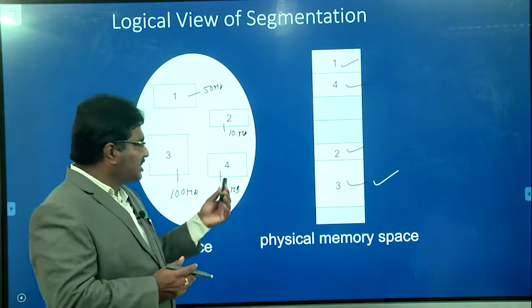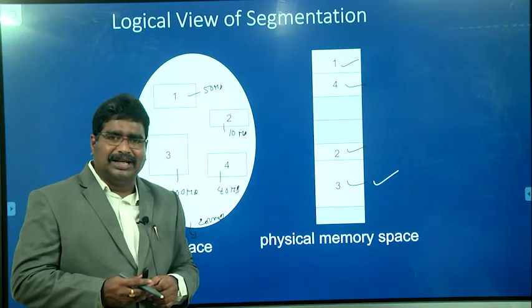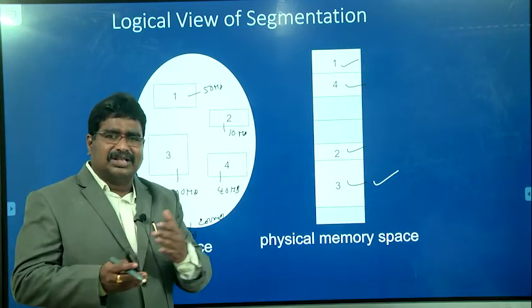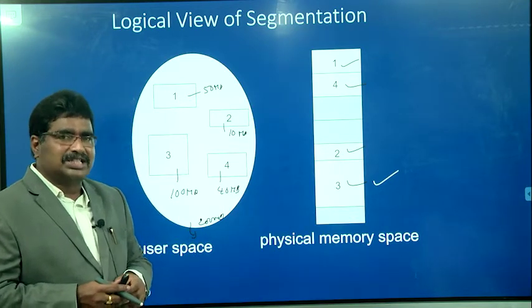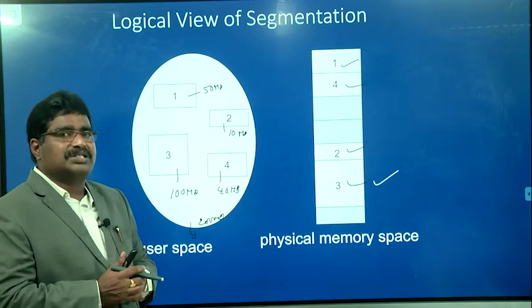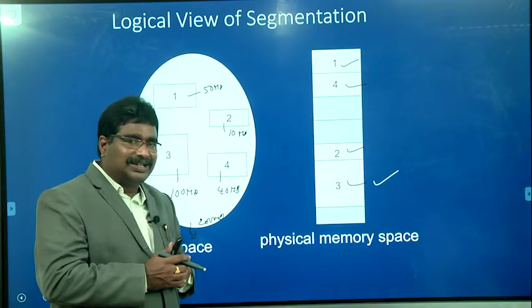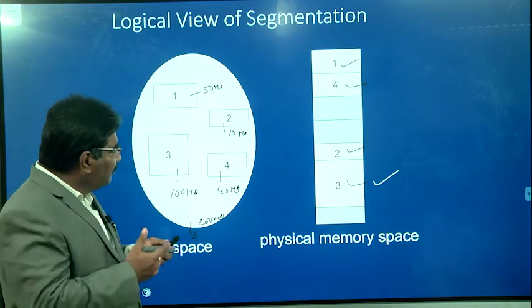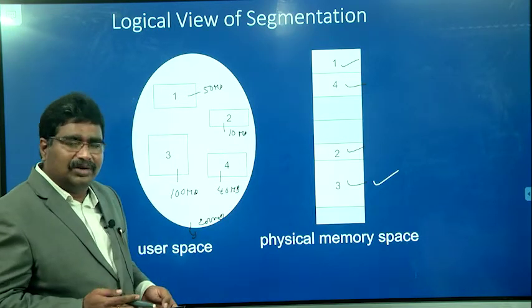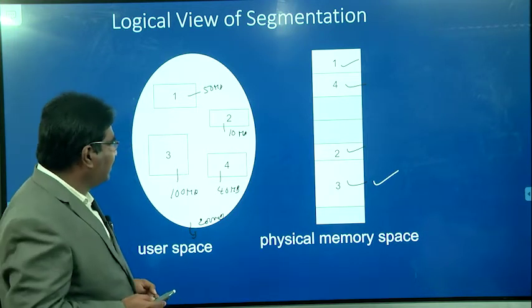But with segmentation, each segment is stored in a different location. So the concept we used in contiguous memory allocation is not applicable in segmentation, because these segments are stored in different free holes available at that time, allocated dynamically. For that reason we need a different approach to calculate the physical address from the logical address. Now let's discuss it.